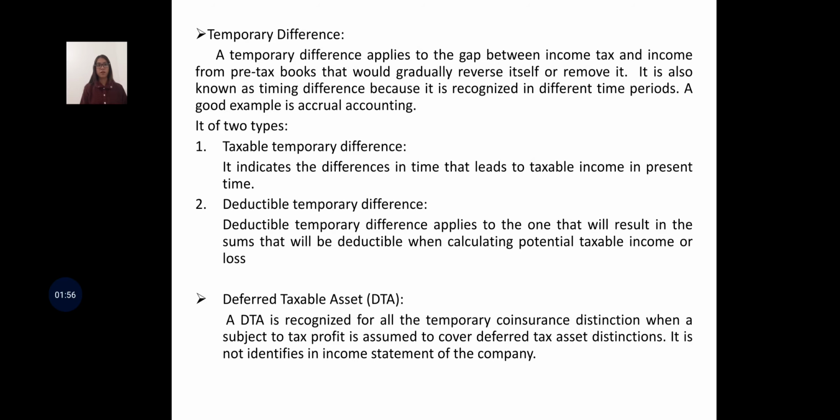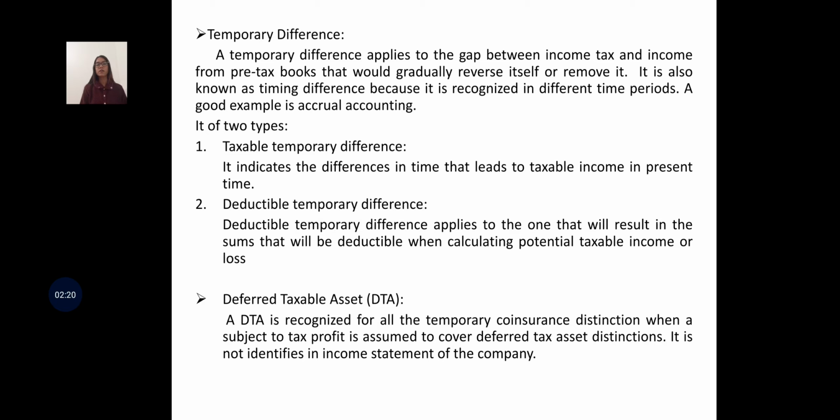Temporary difference. A temporary difference applies to the gap between income tax and the income from pre-tax books that will gradually reverse itself or remove it. It is also known as a timing difference because it is recognized in different time periods. A good example is the accrual accounting.